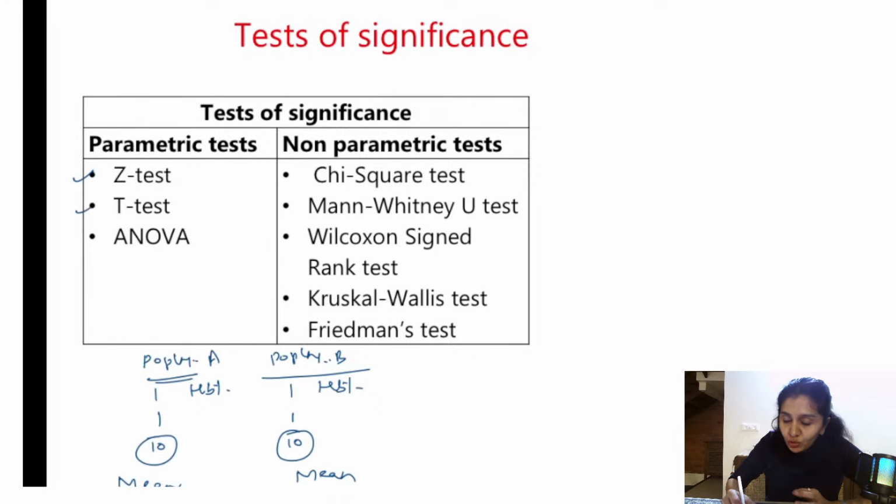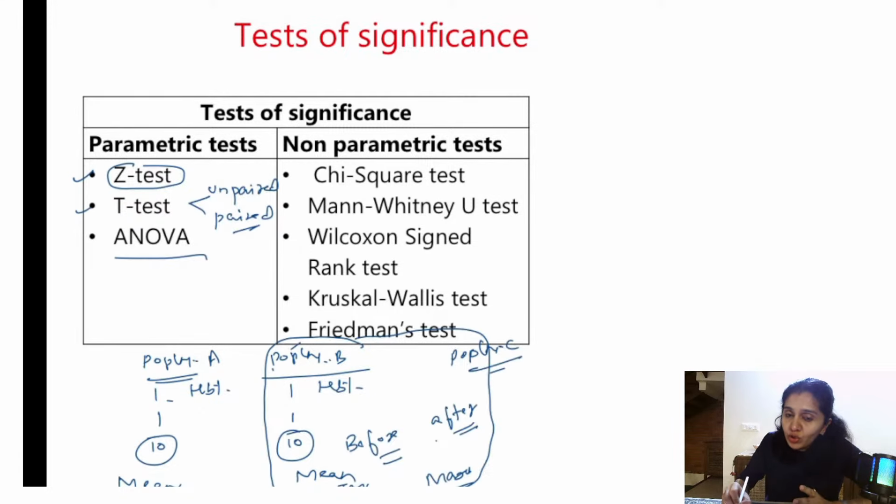In t-test, again, there are two types. Basically, z-test is used to test if there is a statistically significant difference between the means of two different populations. For ANOVA, there are two types, one-way and two-way. So what is one-way ANOVA? Let us say I want to compare the mean hemoglobin percentages of 3 different districts. That is when I use one-way ANOVA.